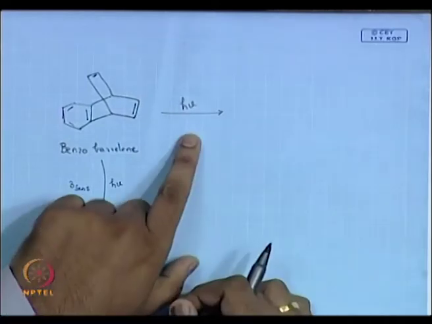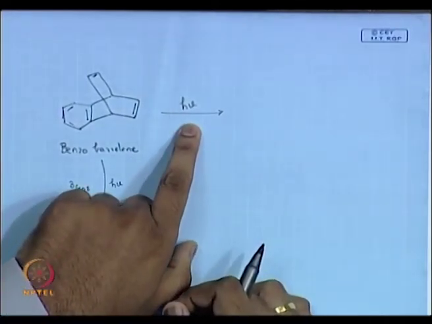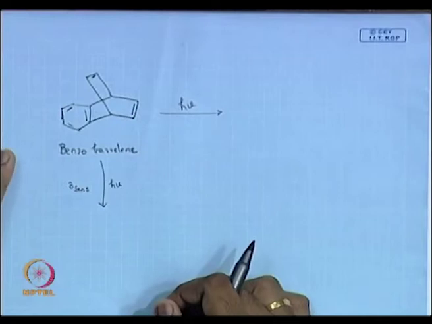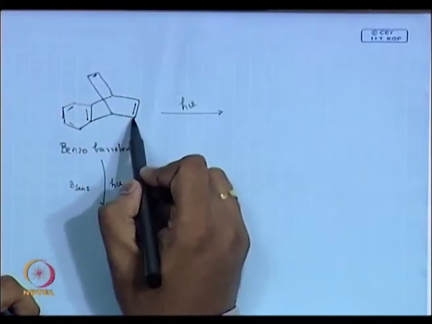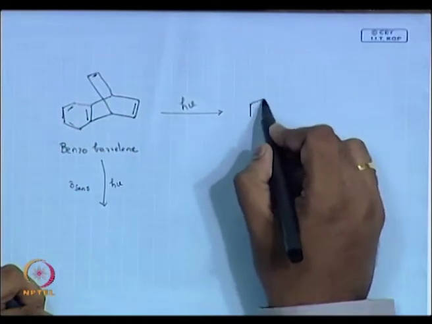If I do it in the presence of this one, what do you expect? You expect a type of quadricyclane, like in our previous case, an intramolecular addition or dimerization. So, after that what happens?